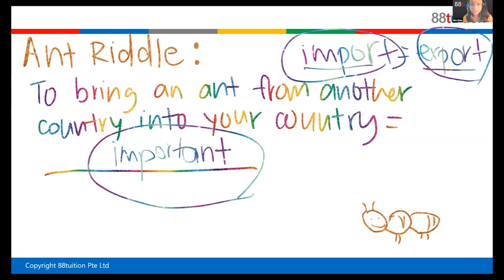So the answer to this riddle, to bring an ant from another country into your country, is import. Okay, but the word is import. So that's a riddle. Import. Very good. Later I'll ask you to remember the meaning of import and export. Let me see if you can remember, okay?